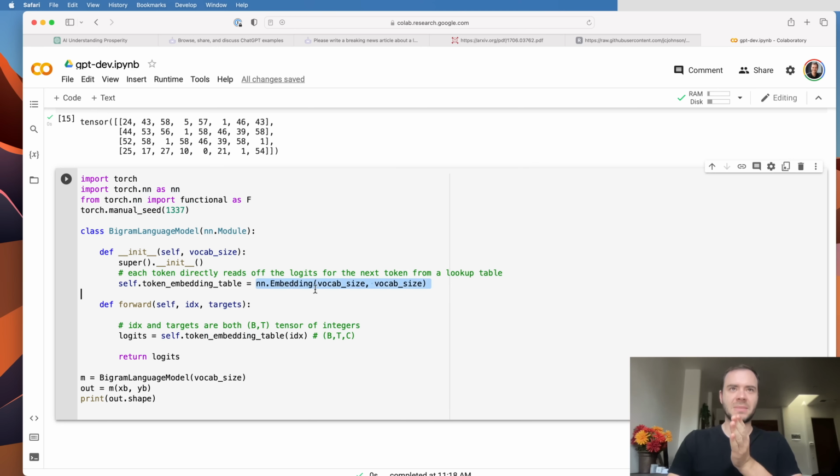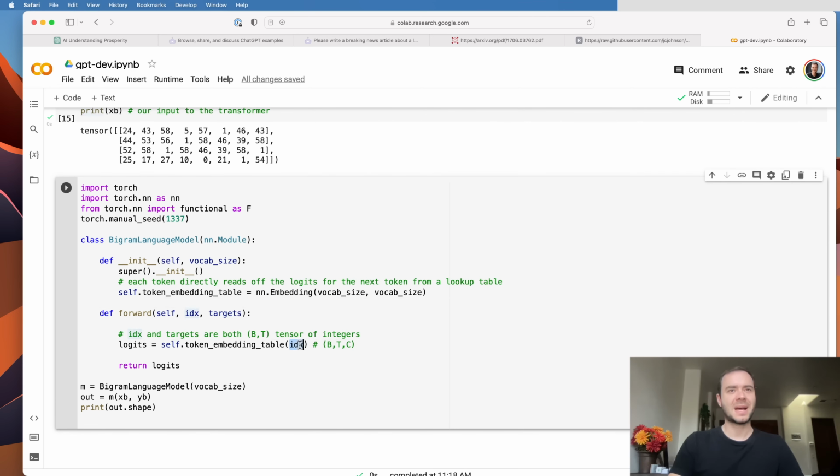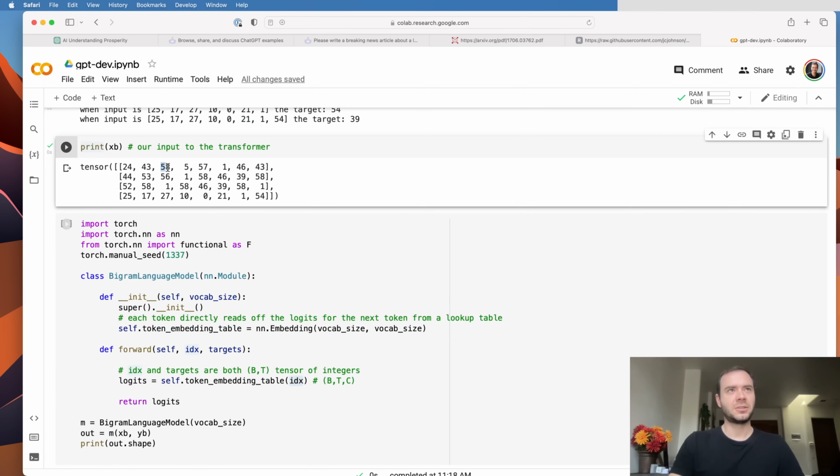And we're using nn.Embedding, which is a very thin wrapper around basically a tensor of shape vocab size by vocab size. And what's happening here is that when we pass idx here, every single integer in our input is going to refer to this embedding table and is going to pluck out a row of that embedding table corresponding to its index. So 24 here will go into the embedding table and will pluck out the 24th row. And then 43 will go here and pluck out the 43rd row, etc.